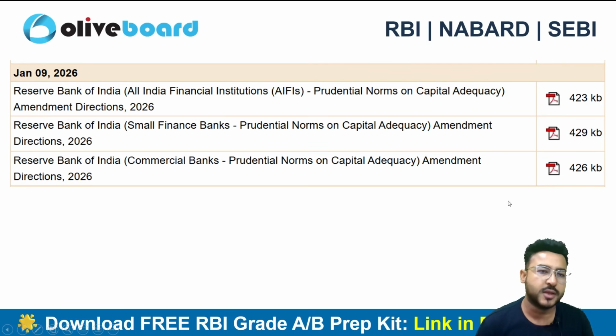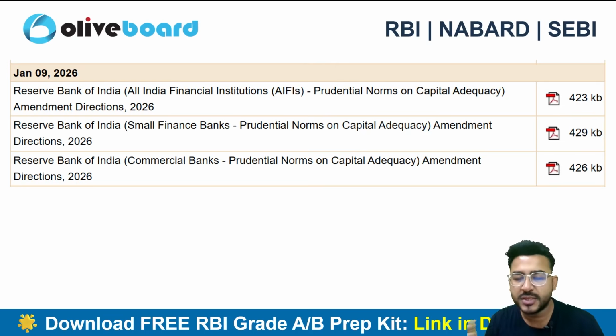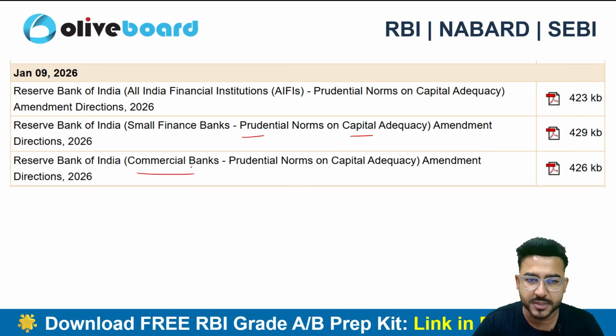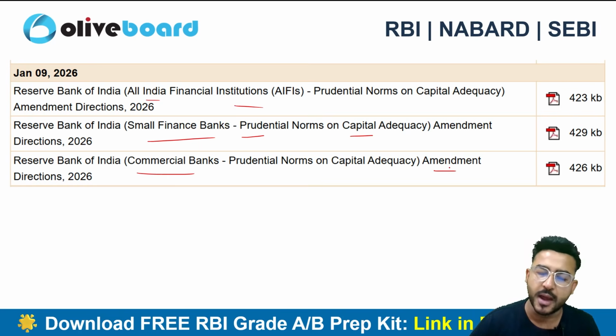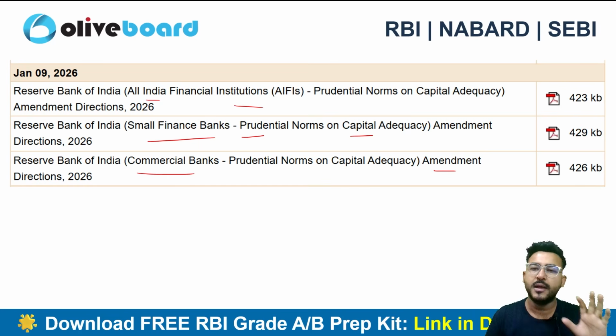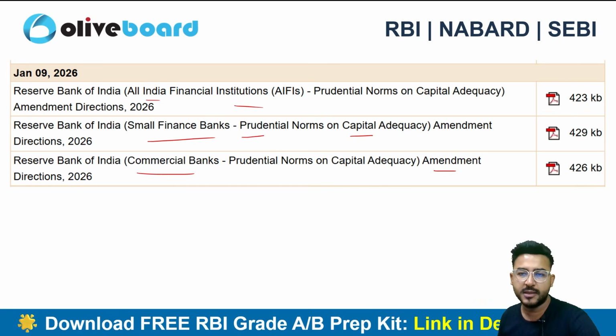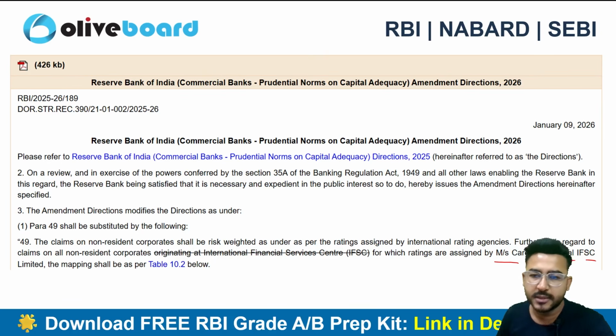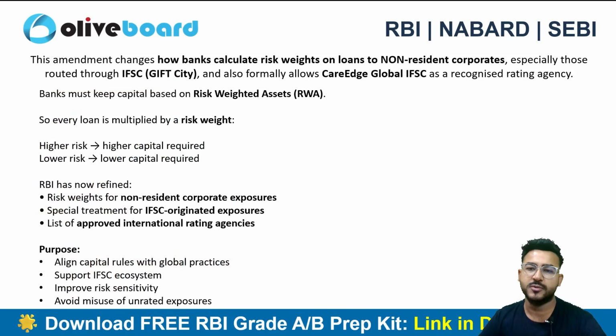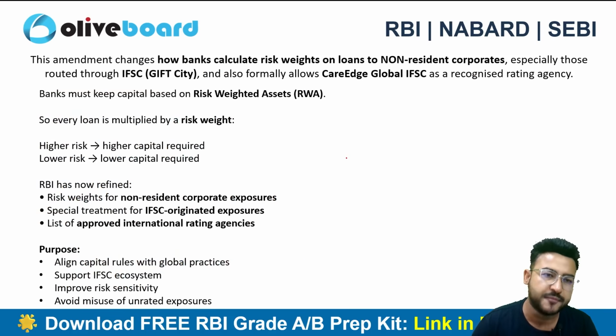Now the next circular is about the Prudential norms on capital adequacy. So again, it is Prudential norms on capital adequacy. For commercial bank, small finance bank, and all India financial institution, we are going to study. This is nothing but an amendment direction. Okay, so this is a very straight and very simple amendment direction, right? If you guys do remember, few months back we studied this news related to Care Edge Global IFSC Limited, right? Now this circular relates to the amendment for the Care Edge Global IFSC Limited only.